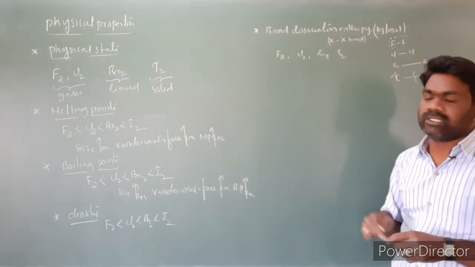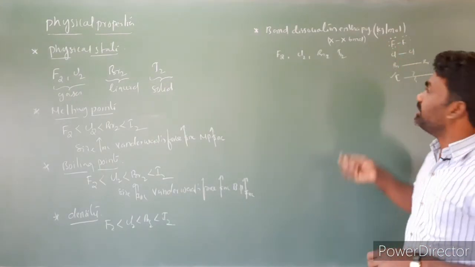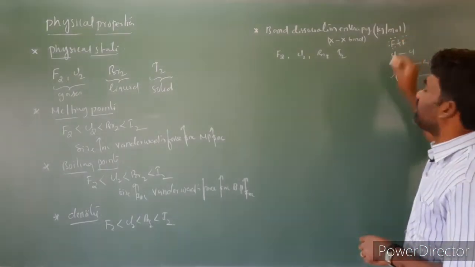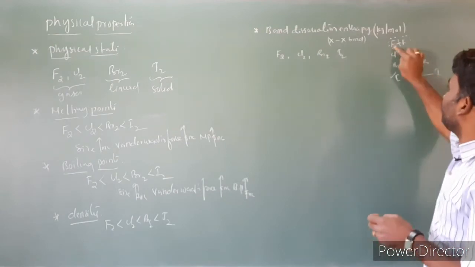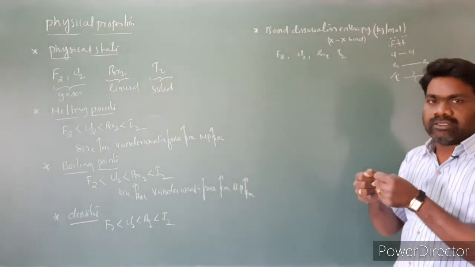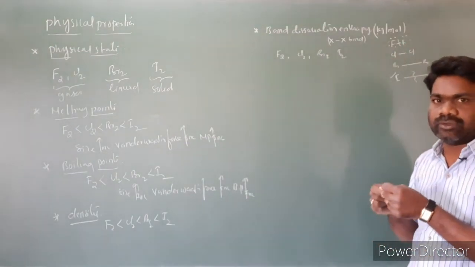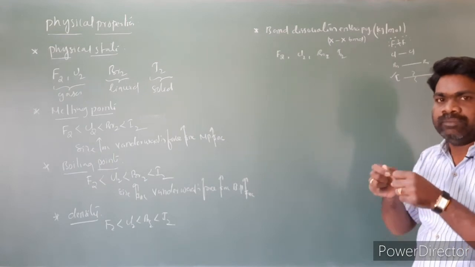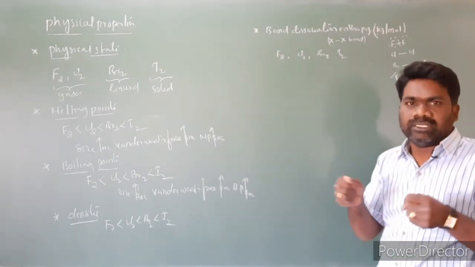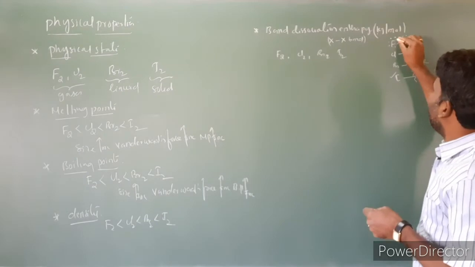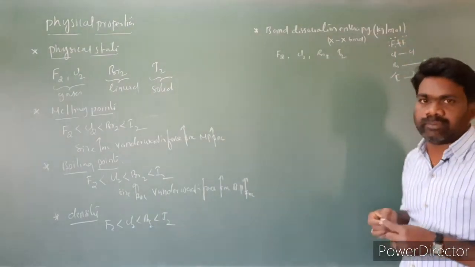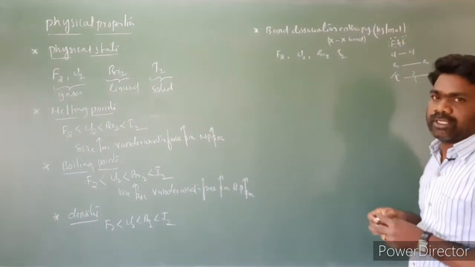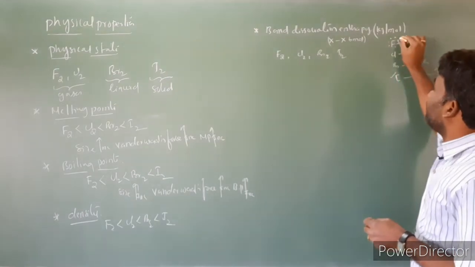Because of the repulsions of these pairs of electrons, this bond is very weak. We can break it very easily. Two fluorine atoms are very close to each other, and each fluorine atom has a pair of electrons. The pairs of electrons will be repelled. Due to repulsions, this bond is very weak because of the small size of fluorine. So breaking is very easy.